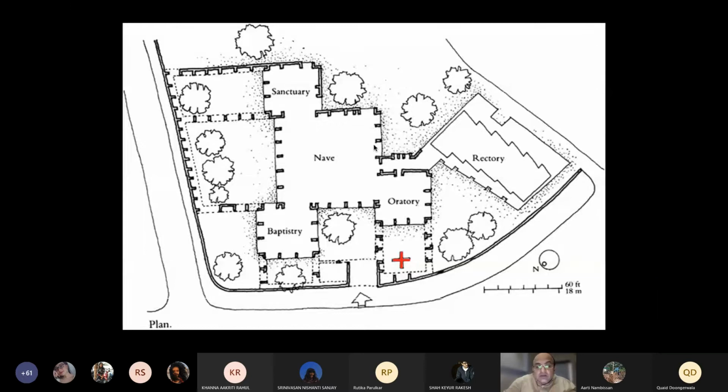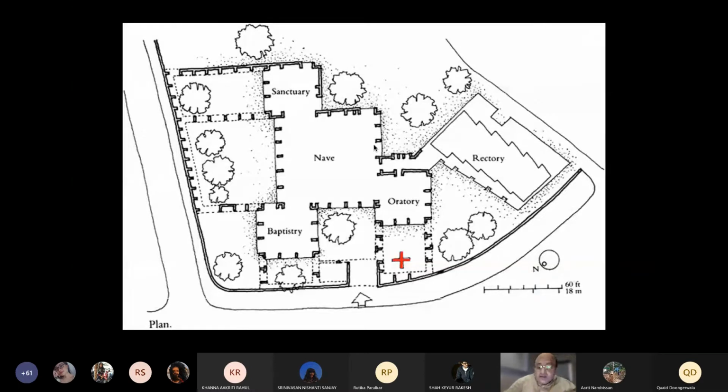I think you'll know the plans of a church, and there are certain spaces like a nave, a baptistry, an oratory, a sanctuary, etc. It's very linear in its form. It can be cruciform, as you'll have seen in some of our site visits. But Correa looks at this as a very important way in which he has changed the typology of the church.